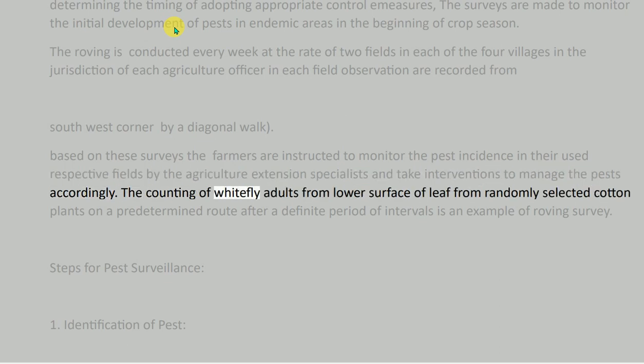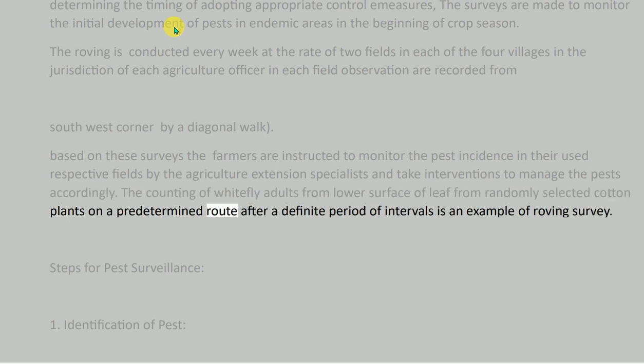The counting of whitefly adults from the lower surface of leaf from randomly selected cotton plants on a predetermined route after a definite period of intervals is an example of roving survey.